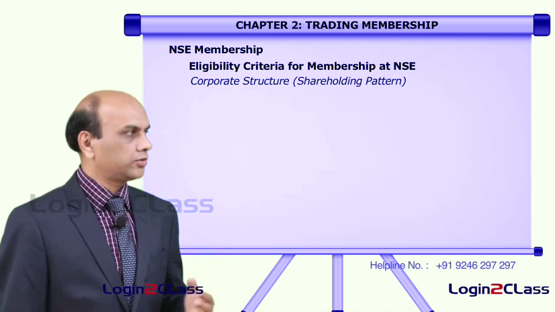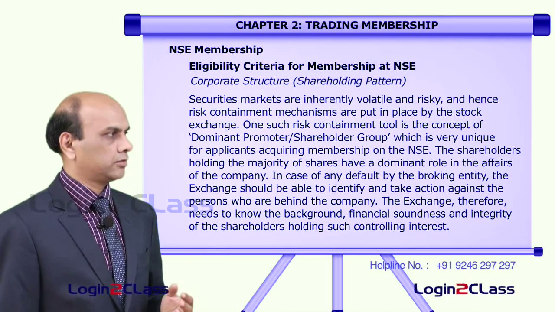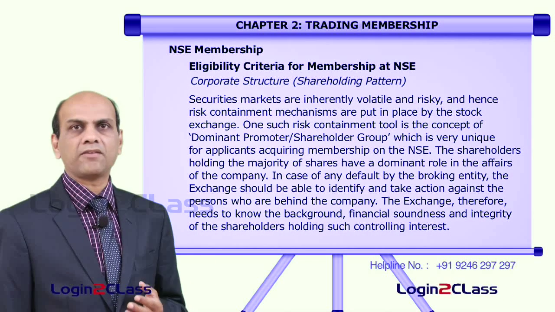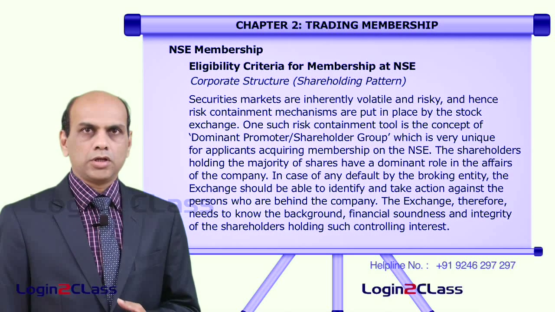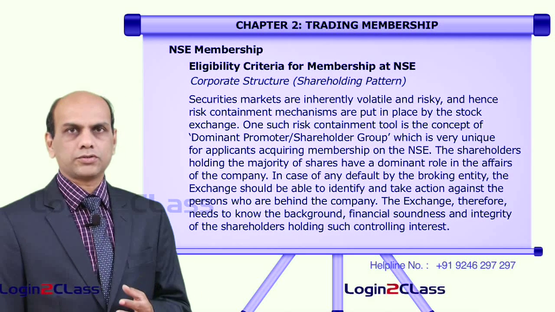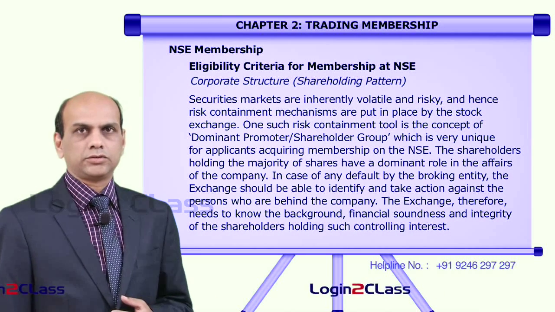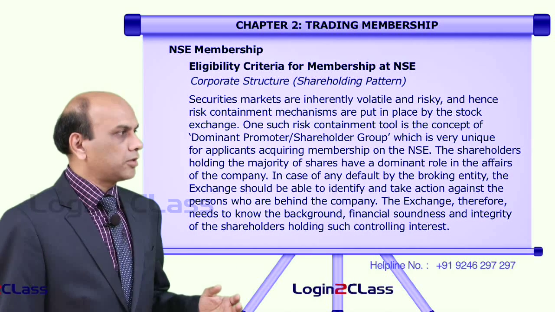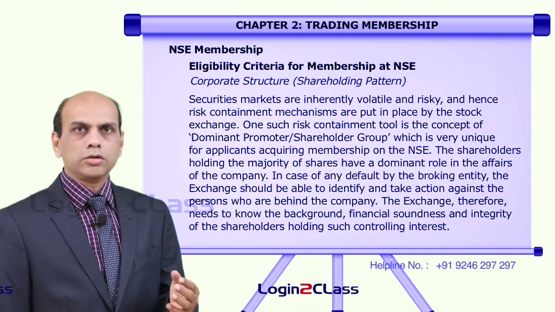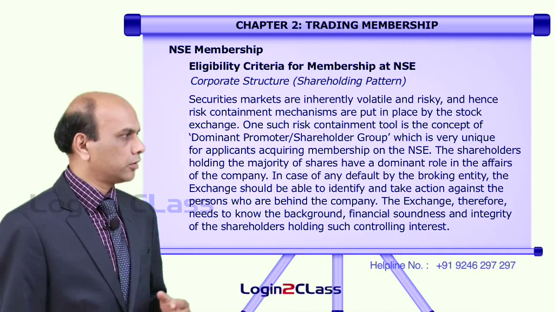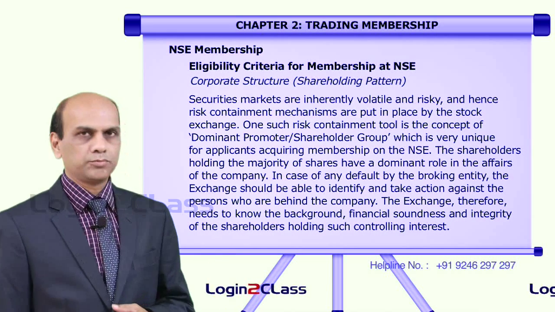First of all, why is this required? Because stock markets are inherently volatile and risky. Hence, certain risk containment measures have to be taken into consideration. To control the risk and ensure proper control of transactions with proper guarantees and securities, a risk containment measure has been done by way of dominant promoter group identification. This is unique to all the clients acquiring the membership on the NSE.